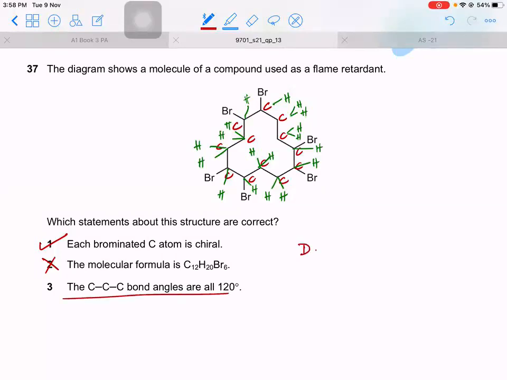The CCC bond angles all are 120. If you see, all carbons are sp3 hybridized. So sp3 will be 109.5.